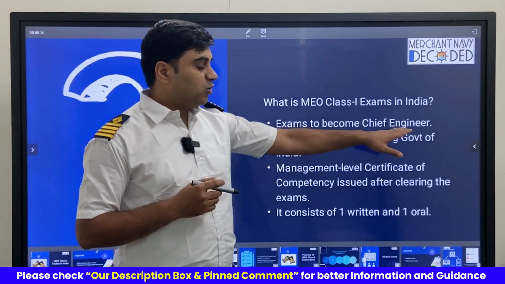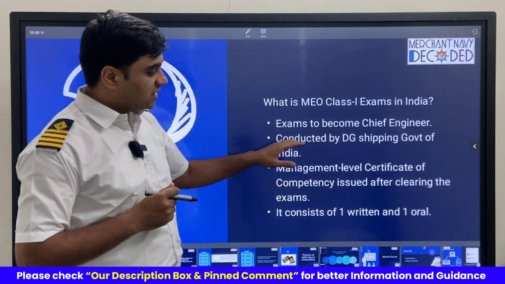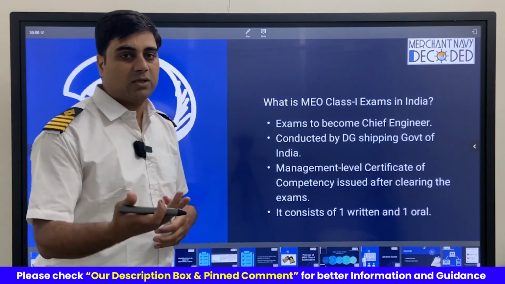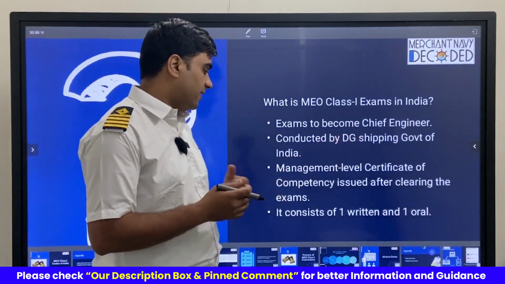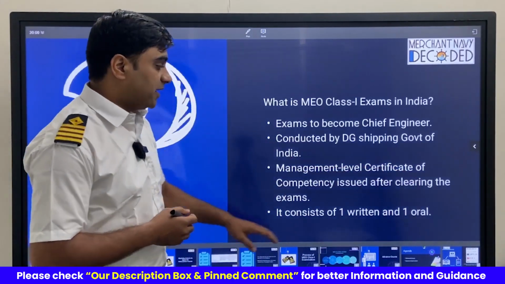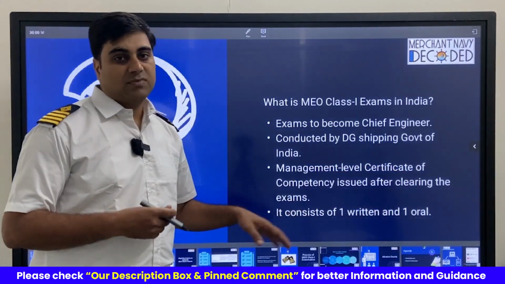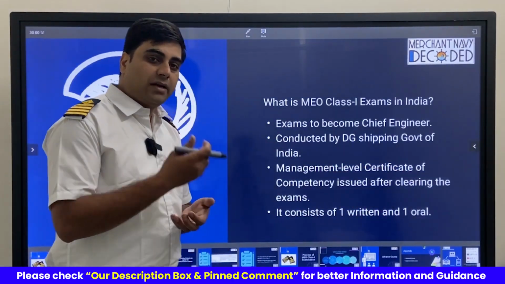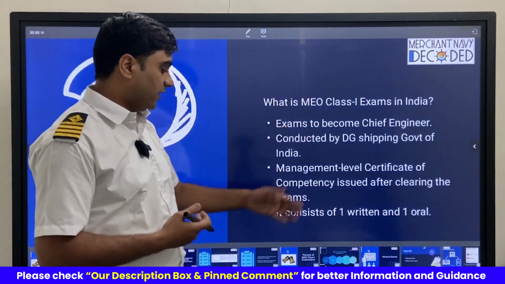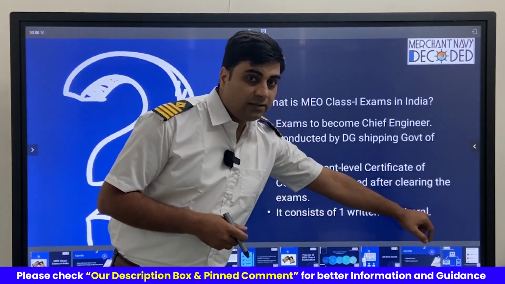It is an exam to become chief engineer, which is conducted by DG Shipping, Government of India. That's how we know, because the COC is issued by the DG Shipping. It is a management level certificate of competency issued after clearing the exam. The exam pattern is written as well as oral. Once you clear that, then we are eligible to get this certificate. It consists of one written and one oral.